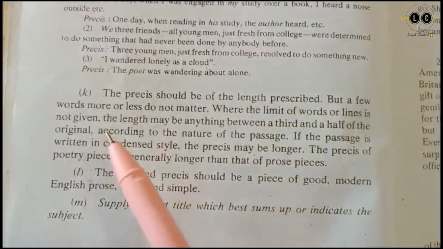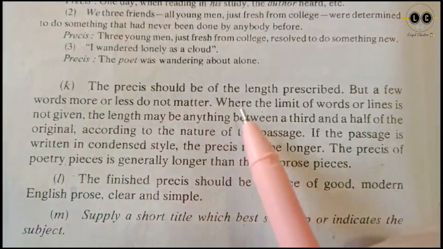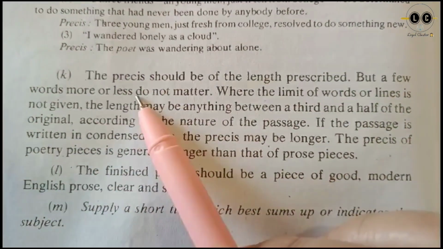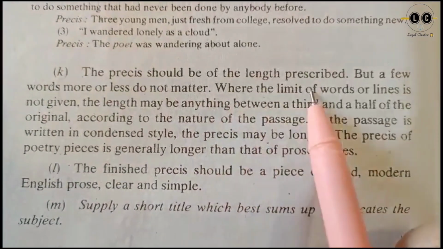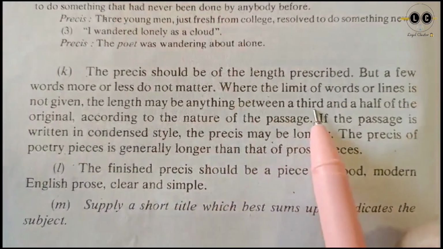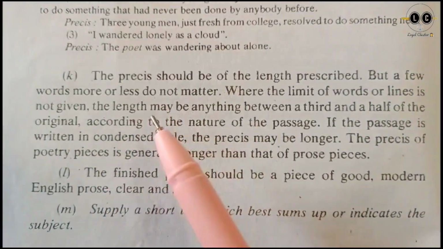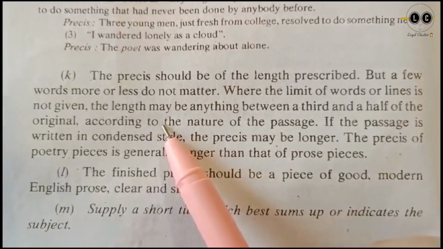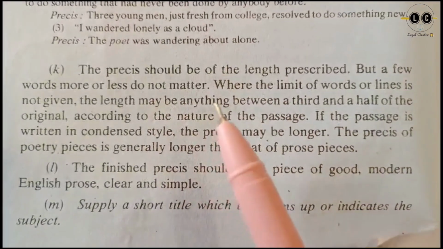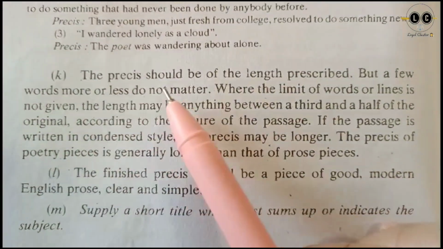Let's go to the 11th rule. The précis should be of the length prescribed, but a few words more or less do not matter. Where the limit of words or lines is not given, the length may be anything between a third and a half of the original. This is a very, very important point. Although the length is not mentioned, the main thing is, a few words more or less do not matter.